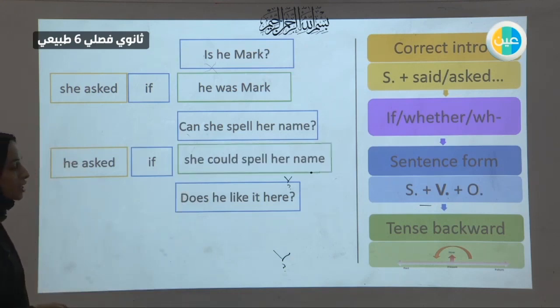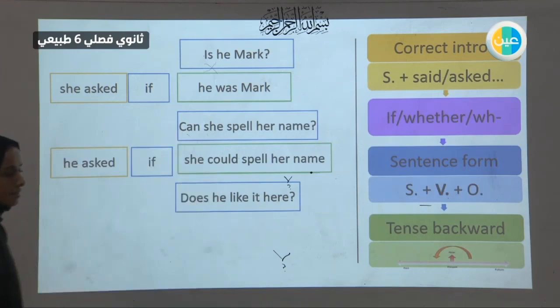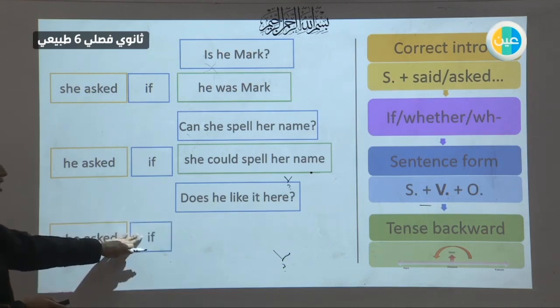Then she could spell her name. We change the can into could in the past tense. Then, does he like it here? We're going to change many things here. She asked. Then, yes/no question. So if or whether, the same question.